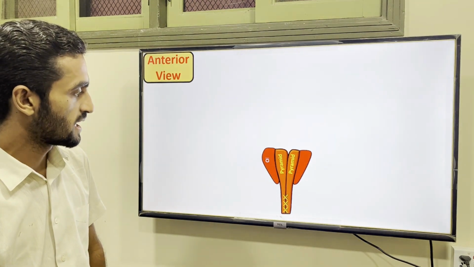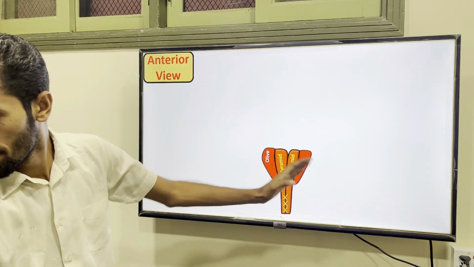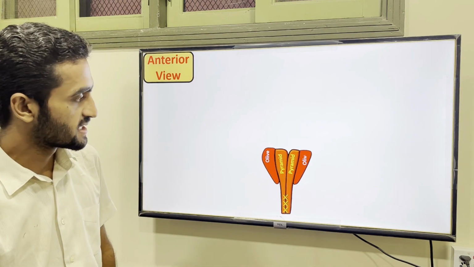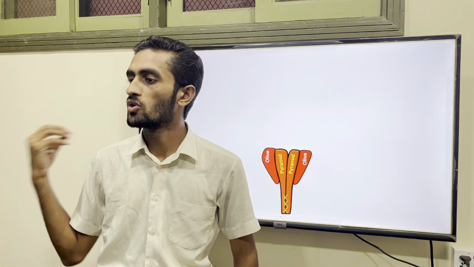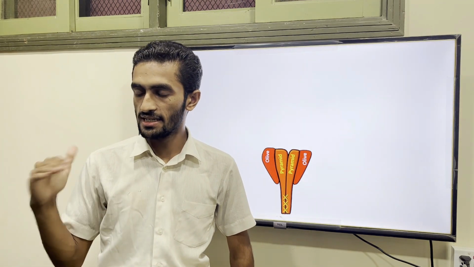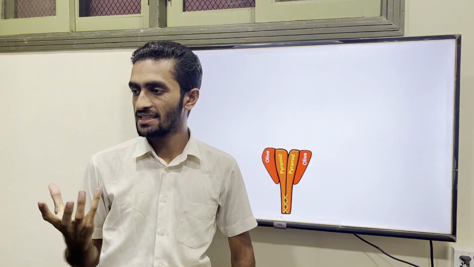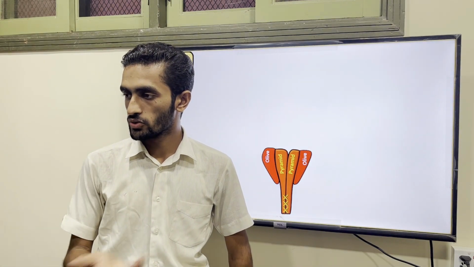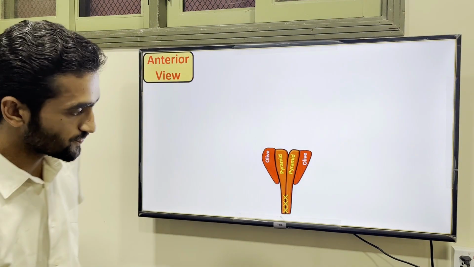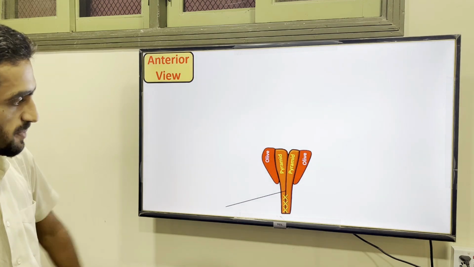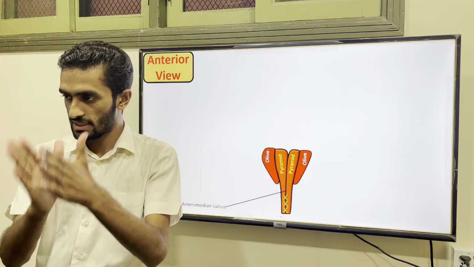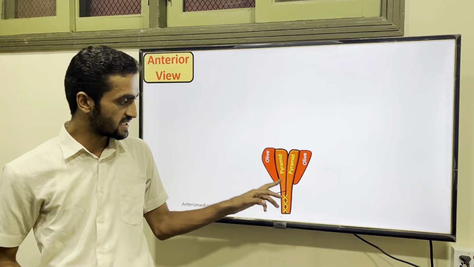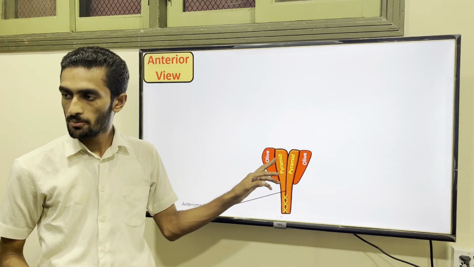This is the pyramid, and you will see the olive on the lateral side, associated majorly with the olivary part. When you see a section of the medulla, you will see the inferior olivary part. The central part is the anterior median sulcus, and this will be the posterior median.